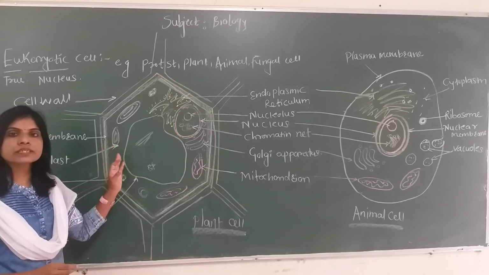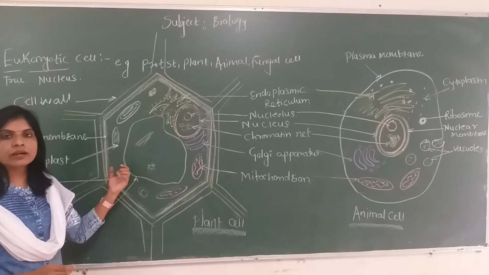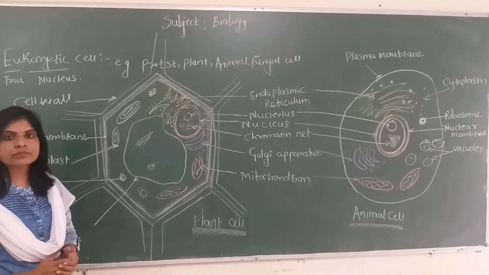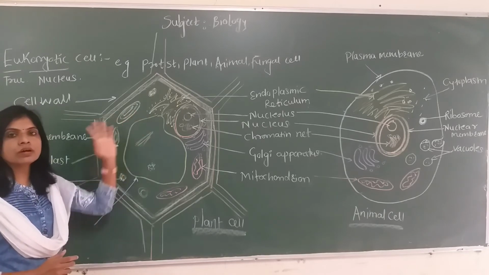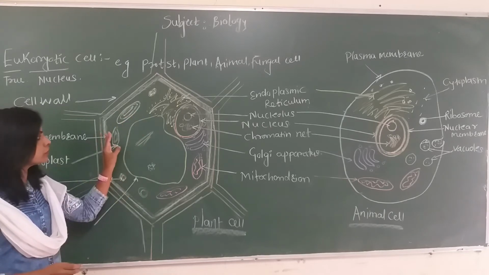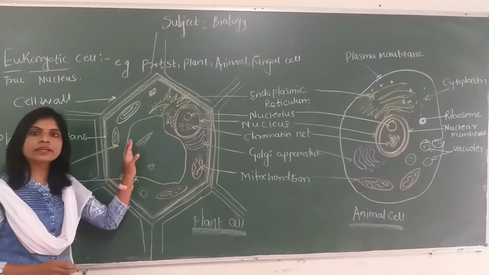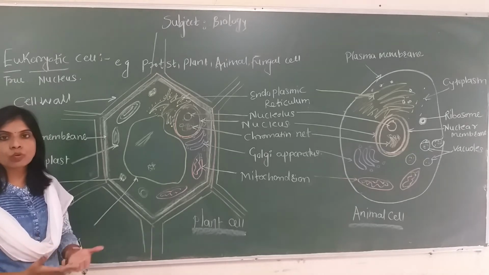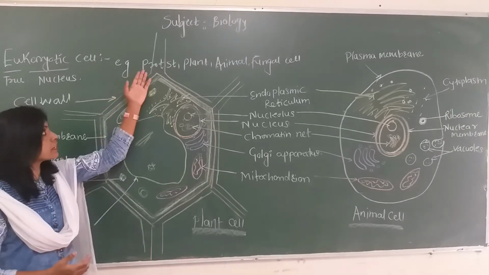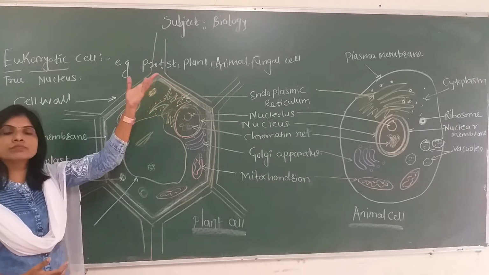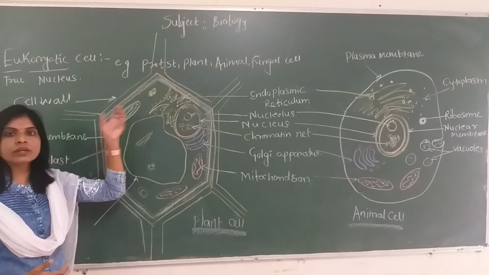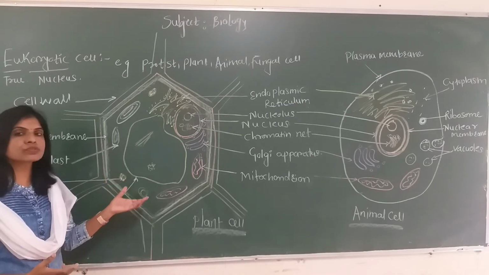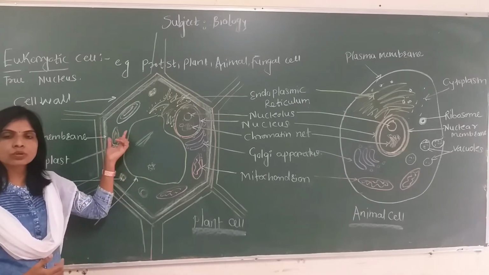They are able to synthesize their own food because the plant cell has plastids. We call them chloroplasts. That is the structural and functional unit of photosynthesis, in which the photosynthetic pigments are present. They trap the sunlight and carry out photosynthesis, making the plant autonomous, able to synthesize its own food, and all other living beings like protists, animals, fungi, and monerans all rely on the plant to obtain food directly or indirectly.